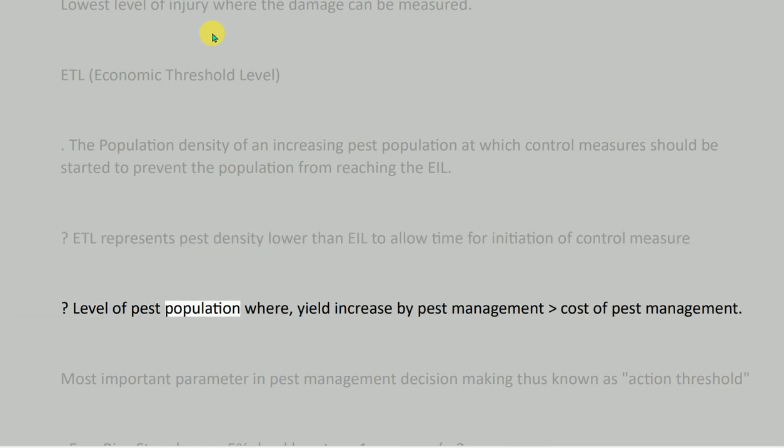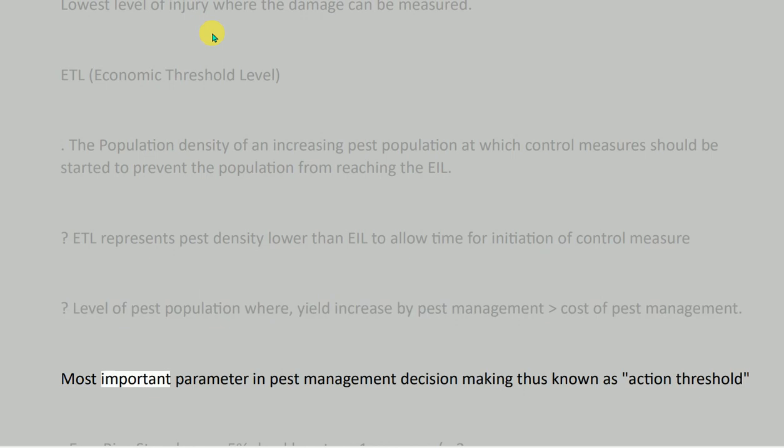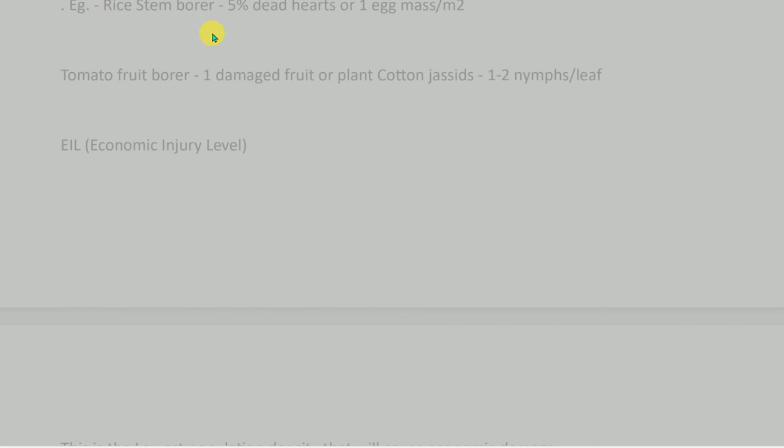It is the level of pest population where the yield increase by pest management equals the cost of pest management. It is the most important parameter in pest management decision making, thus known as the action threshold. For example, rice stem borer: 5% dead hearts or 1 egg mass per square meter. Tomato fruit borer: 1 damaged fruit per plant. Cotton jassids: 1 to 2 nymphs per leaf.